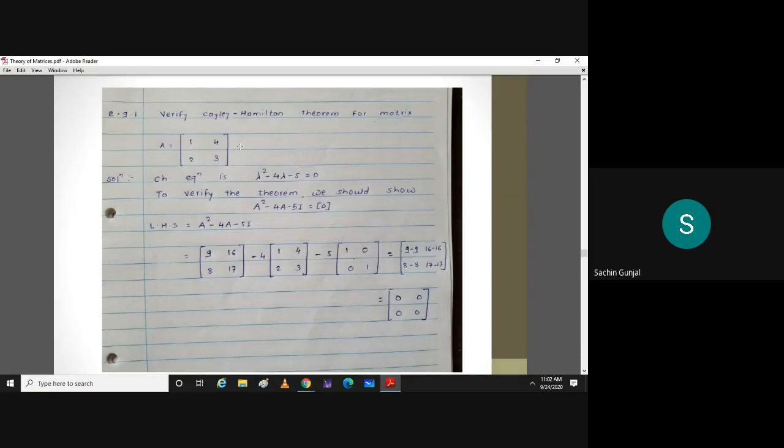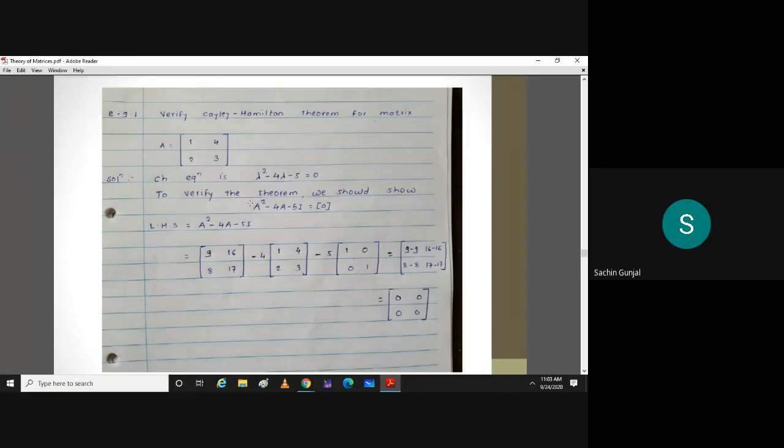I want a different answer from this. Instead of doing that, we'll keep it in power. You can use the characteristic equation. See, just listen to me now. What we have is A square equal to 4A plus 5I, right? A square equal to 4A plus 5I.